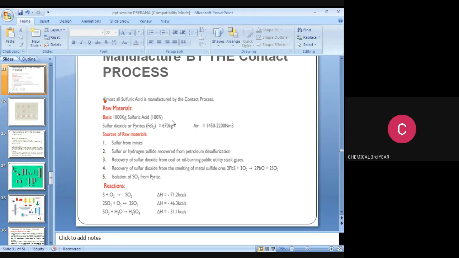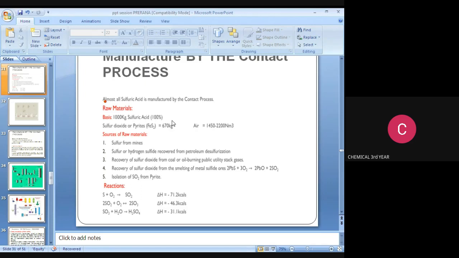There are five sources of sulfur. One is sulfur from mines, another is sulfur or hydrogen sulfide recovered from petroleum desulfurization, then recovery of sulfur dioxide from coal or oil burning public utility stack gases, and the next is recovery of sulfur dioxide from smelting of metal sulfide ore, that is 2BS plus 3O2 gives 2BO plus SO2. Fifth one is isolation of SO2 from pyrites.